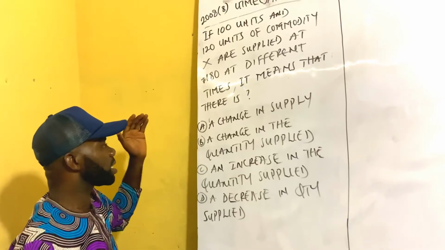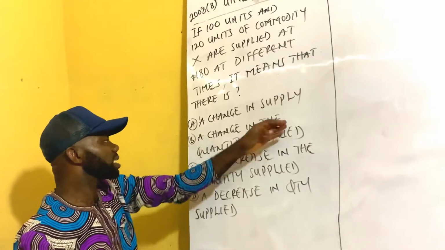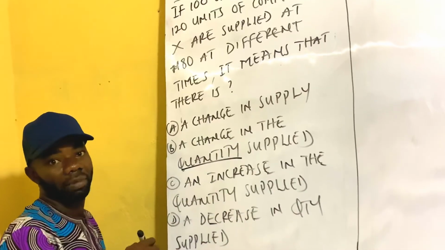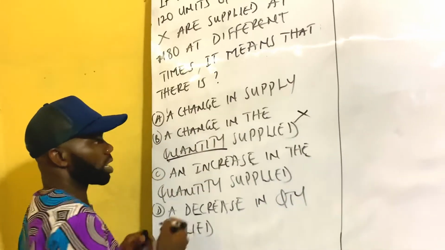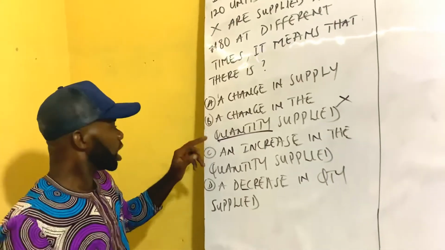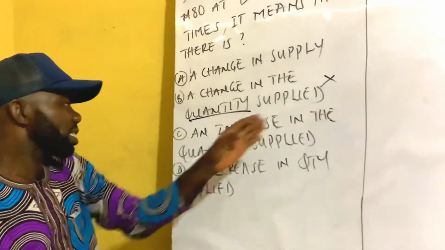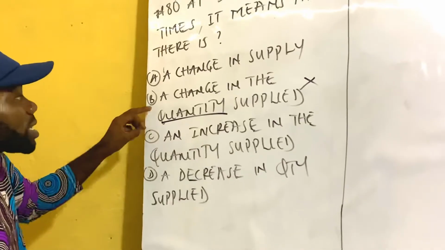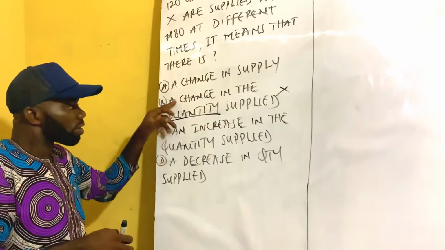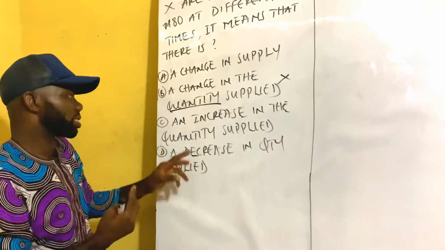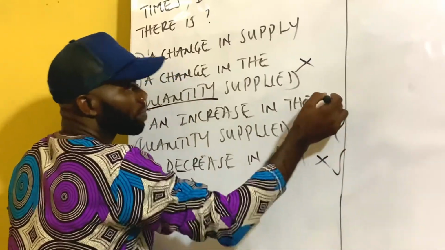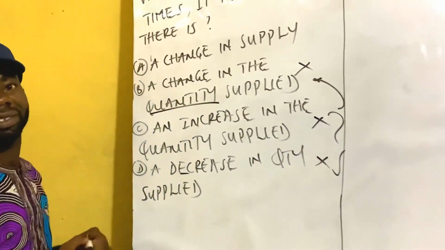It cannot be B, because a change in the quantity supplied means price is the determinant. So this cannot be correct. For this to be correct, the price of the commodity has to change. C, an increase in the quantity supplied, is still the same. It's a part of this. Change has two parts, increase or decrease. So these two cannot be correct because the two of them are part of this.